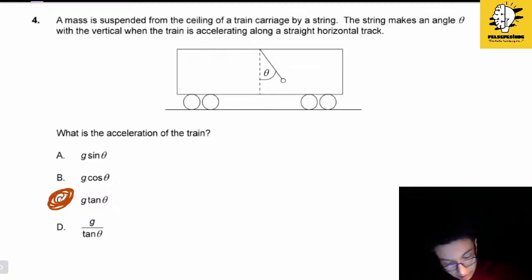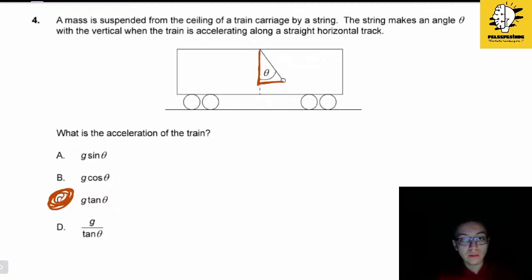Because tan theta gives us opposite over adjacent, right? Opposite over adjacent. We know the length of the string, and we know that it moved a distance. Therefore, our string is moving in such a way because the acceleration of the train is g tan theta.